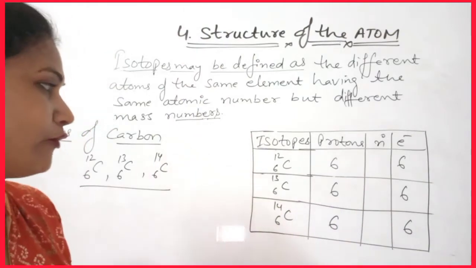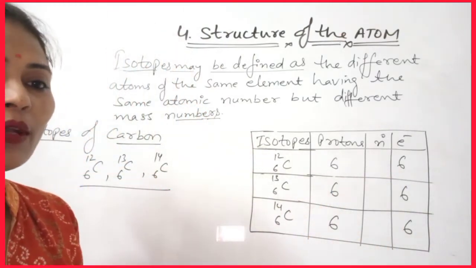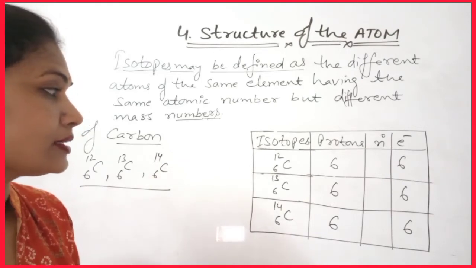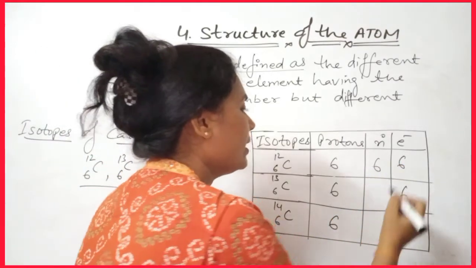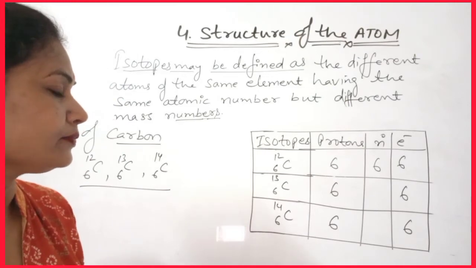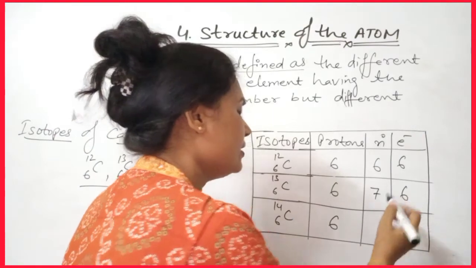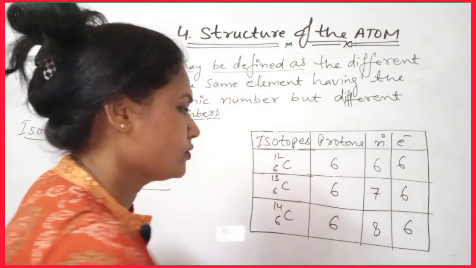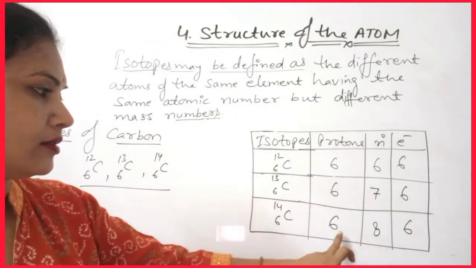The number of neutrons is different. How many neutrons are present here? 6 plus 6 is 12, so the number of neutrons is 6 here. Here 6 plus 7 and here 6 plus 8. So the numbers of neutrons are 6, 7 and 8.